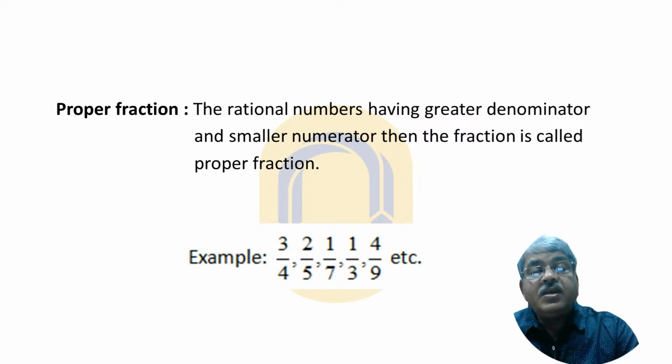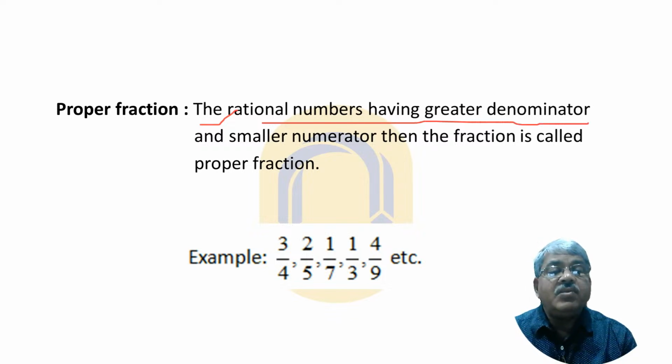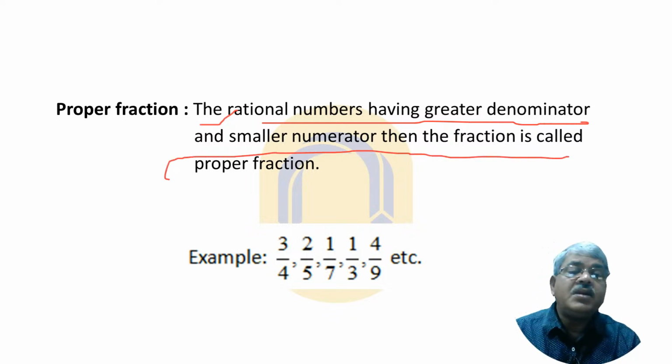Here is written the rational numbers having greater denominator and a smaller numerator. Here is smaller numerator, then the fraction is called a proper fraction.